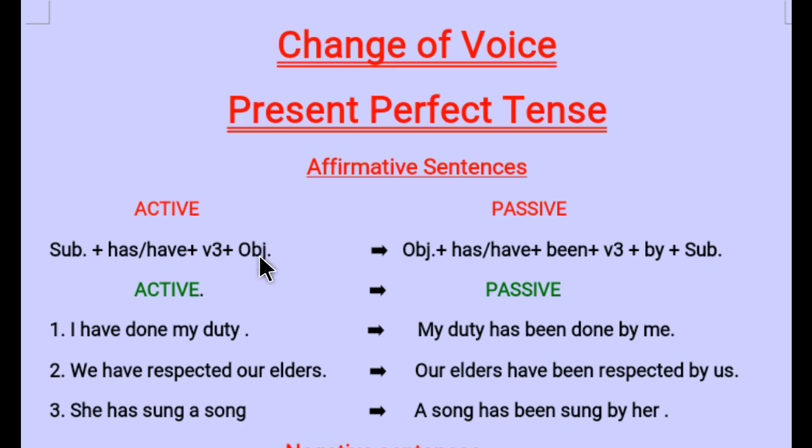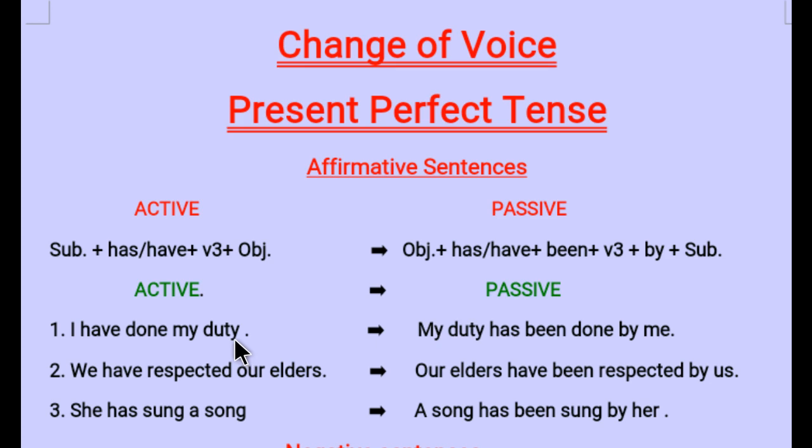Now, whenever you convert active voice into passive of present perfect, how can you convert it? You will take the object at the first position. After that, helping verb as it is, has and have. Then you will add been, then verb's third form, then by preposition, and last but not the least will be your subject.